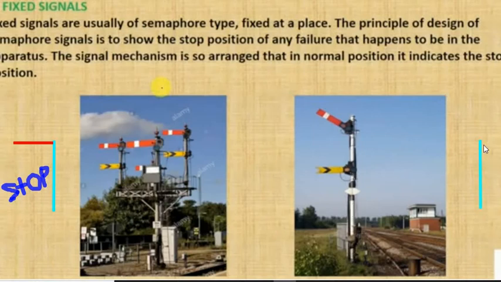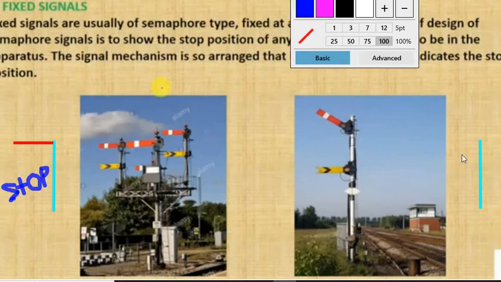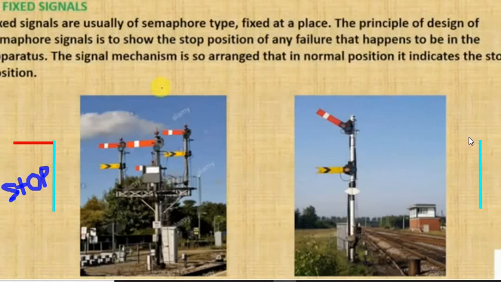And the semaphore signal shows an inclined position like this. So it means train doesn't need to stop here, train has a clear way, it has a clear sign that train can move. Okay, so this is not the normal position.